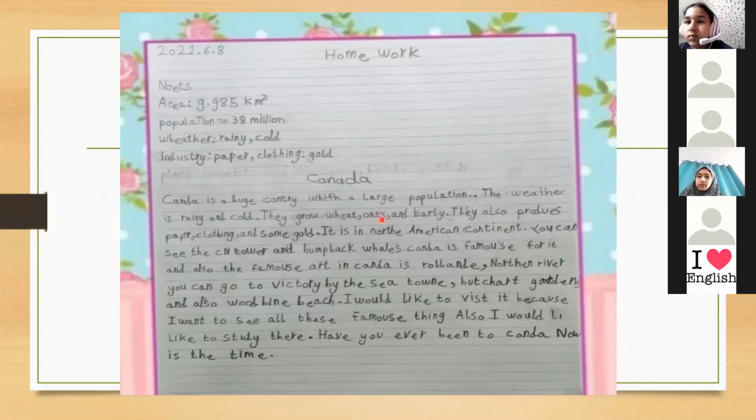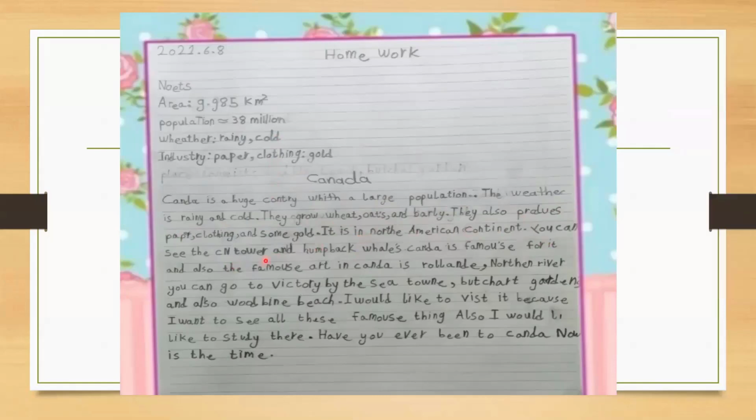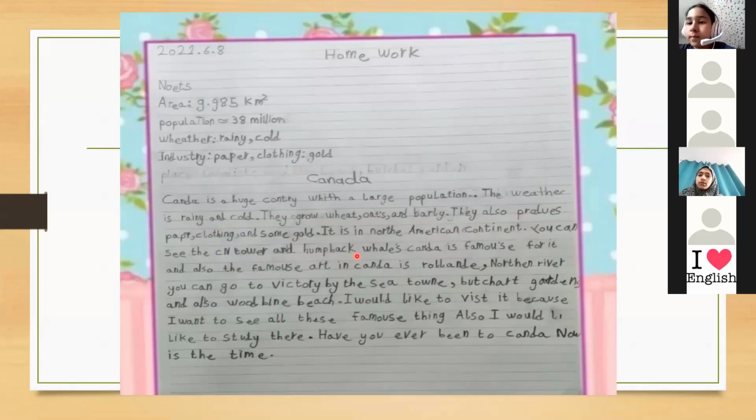Canada is a huge country with a large population. The weather is rainy and cold. They grow wheat, oats, and barley. They also produce paper, clothing, and some gold. It is in the North American continent. You can see the CN Tower and the humpback whales. Canada is famous for it.